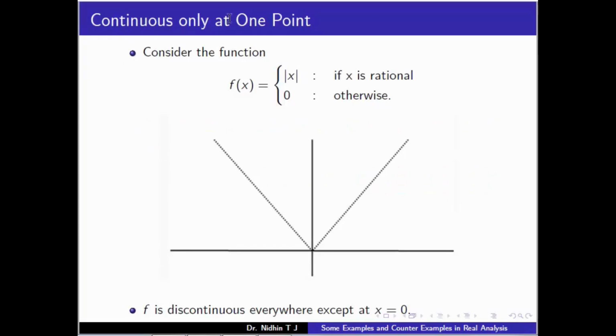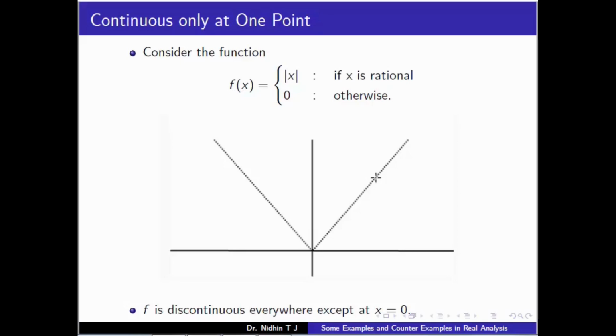So the answer is yes. Now this is an example. Consider the function f of x equal to mod x if x is rational and 0 otherwise. Its graph looks like this. Here the graph is dotted, that is, at any rational point it takes the modulus value.